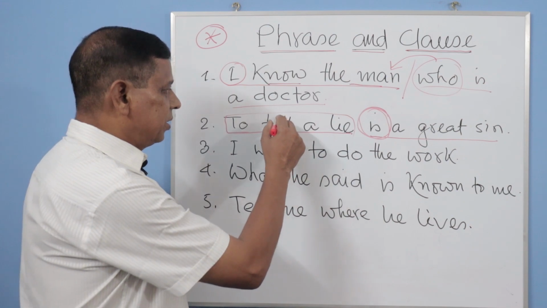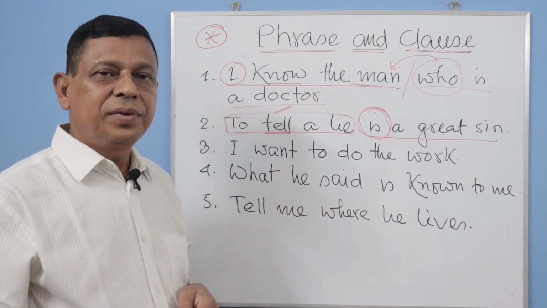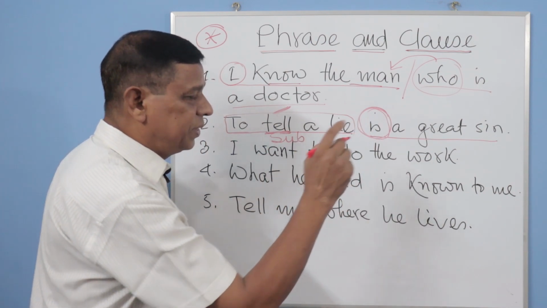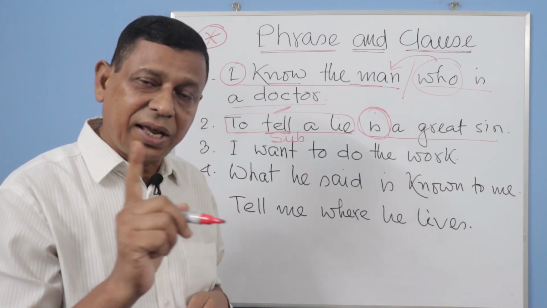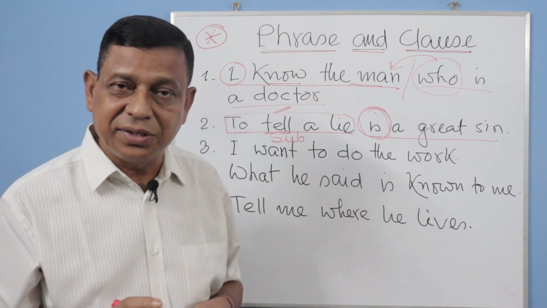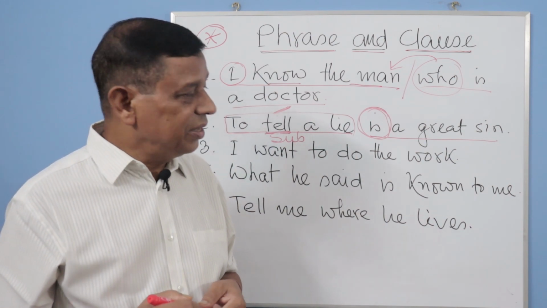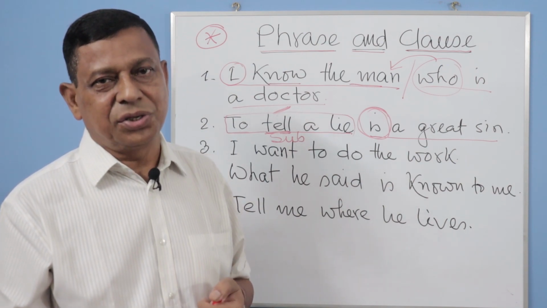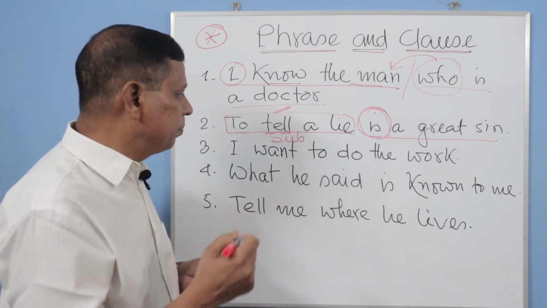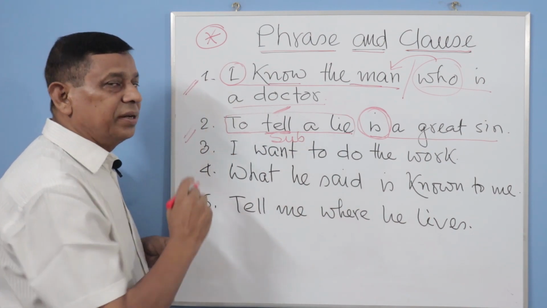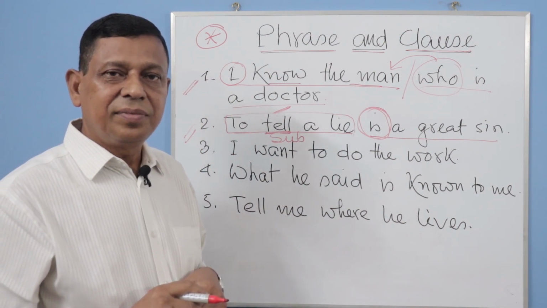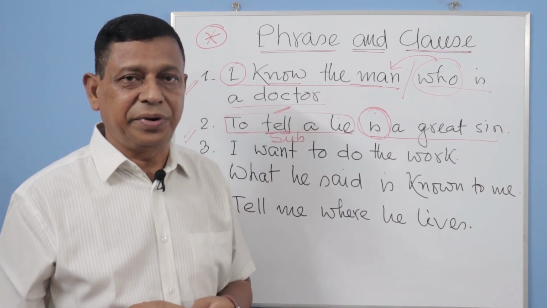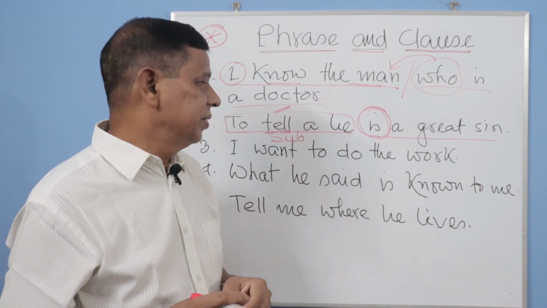সুতরাং এই অংশটুকুই, to tell a lie, হচ্ছে subject of this sentence. এই পুরো সেন্টেন্সের সাবজেক্ট হচ্ছে infinitive phrase to tell a lie. Is is the main verb and a great sin is the object or extension. So this is a simple sentence, but the first one is a complex sentence. Here is a phrase, and in the first sentence there is no phrase, সেখানে কোনো phrase নেই.